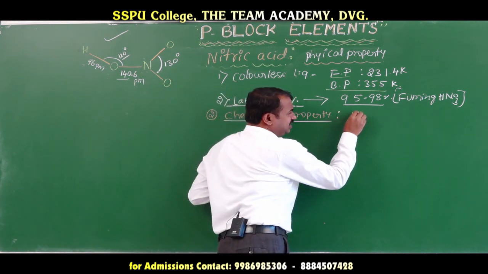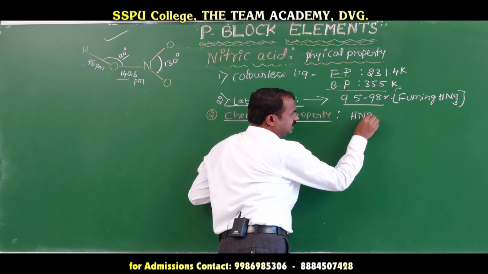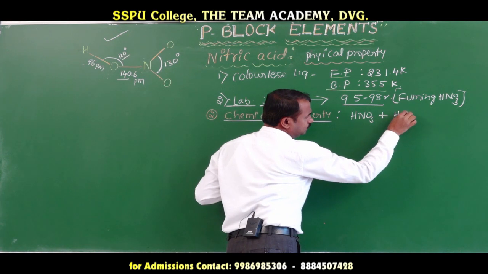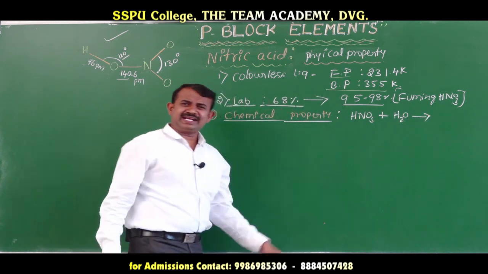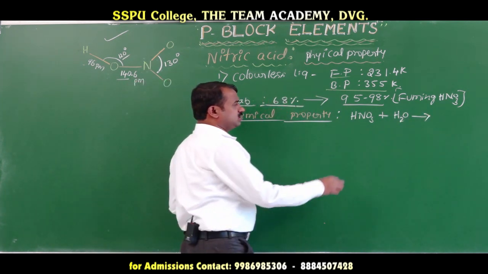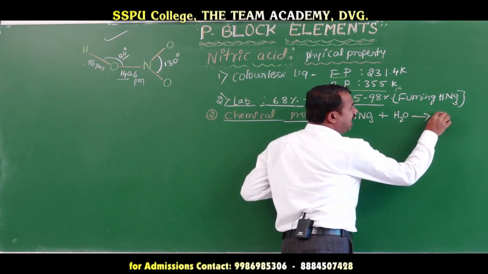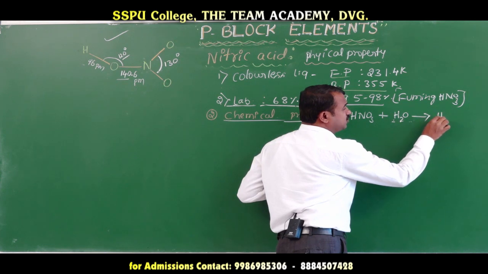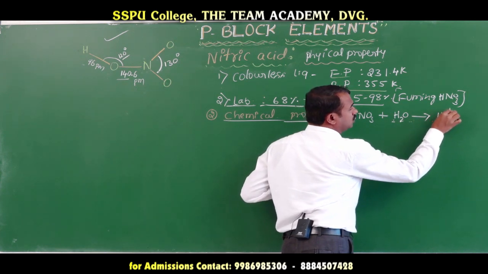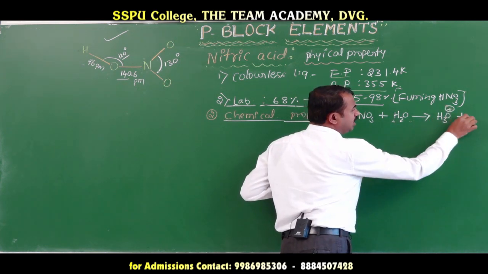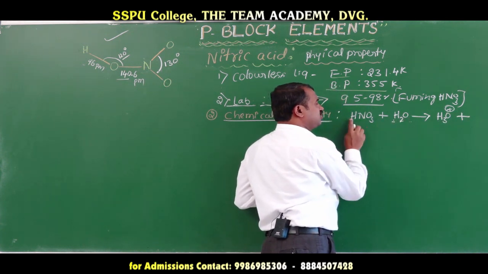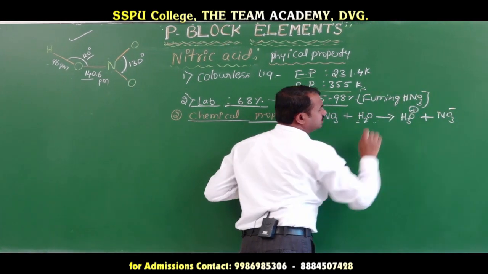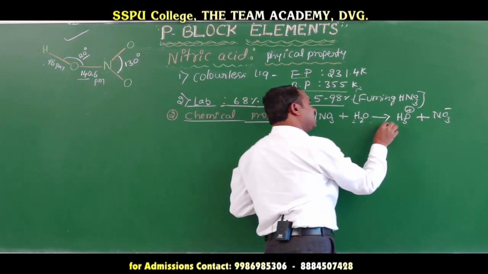When nitric acid reacts with water, it forms hydronium ion, H3O plus, and nitrate ion. Hydronium means acid hydrolysis. What is the name here?